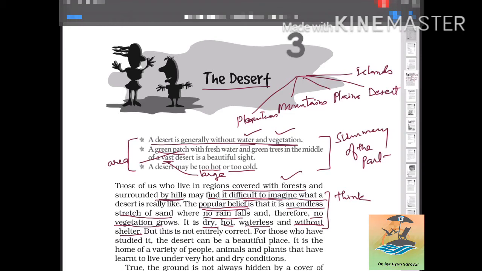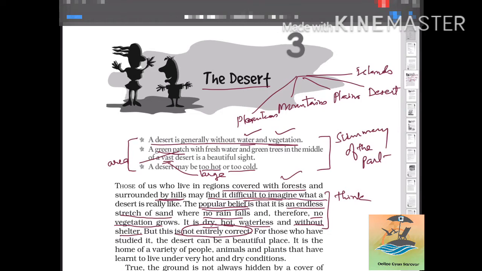This is the thinking of those people who have not seen a desert, who don't know anything about a desert. But this is not entirely correct. How? Because those people who live in a desert know that in a desert we also have trees. In a desert we may also have a river, generally a monsoon river, and we may also have some plateau parts and some mountains. All these things are also there in a desert.